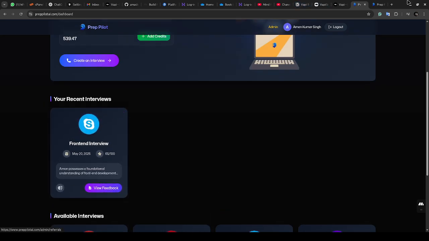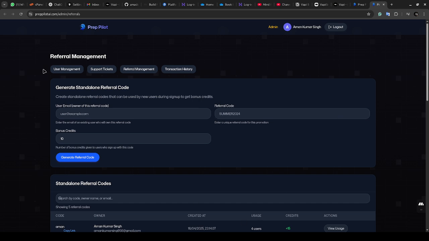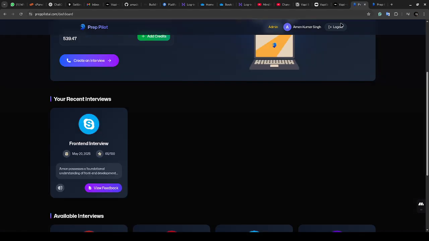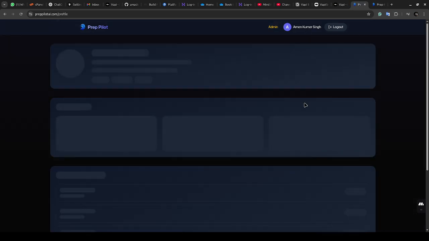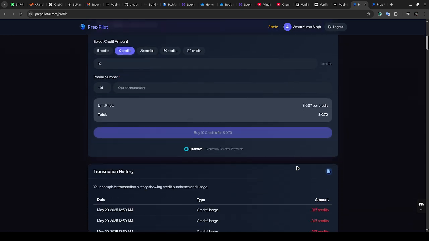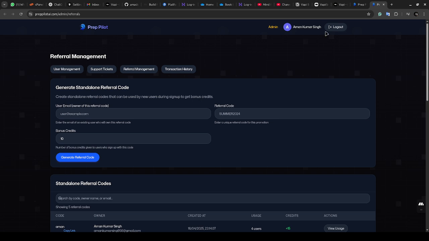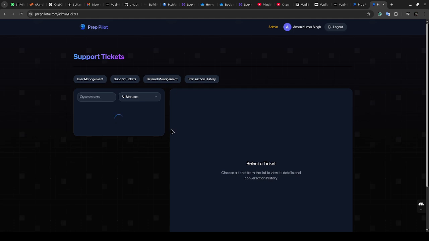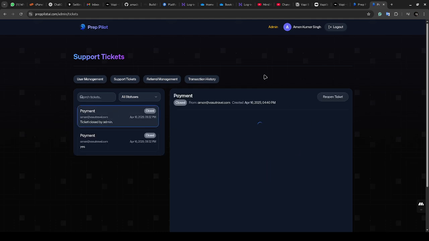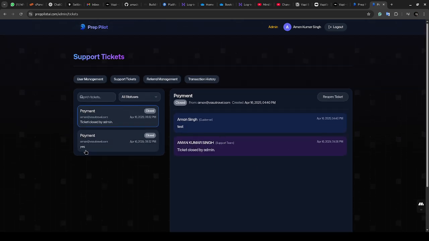This is the admin dashboard, where you can manage users and check support tickets. Users can create support messages from the dashboard, so if someone has an issue with payment or anything else, they can contact us and we'll see it here. These are the support channels, and all open and closed tickets are stored here.